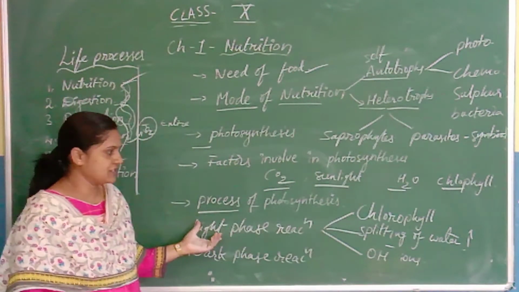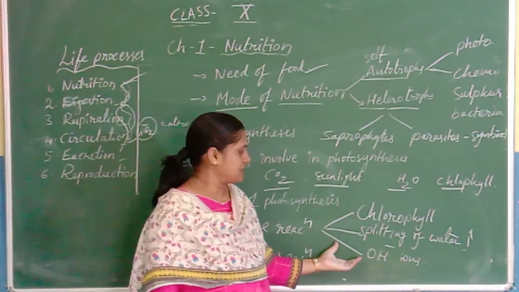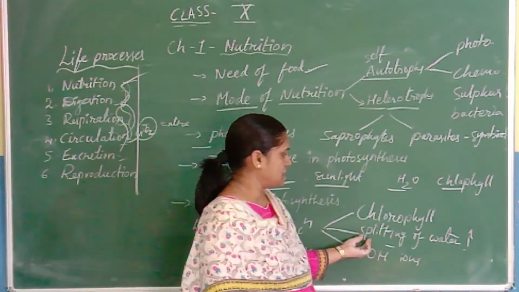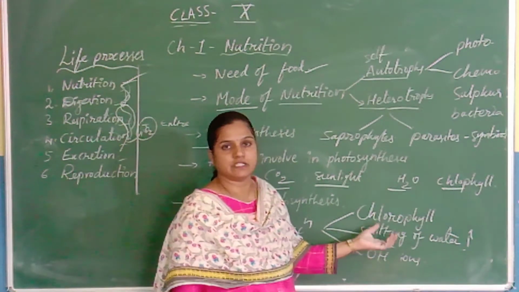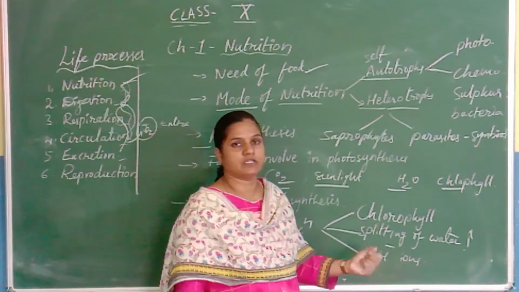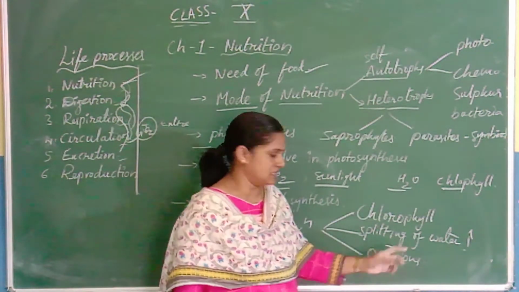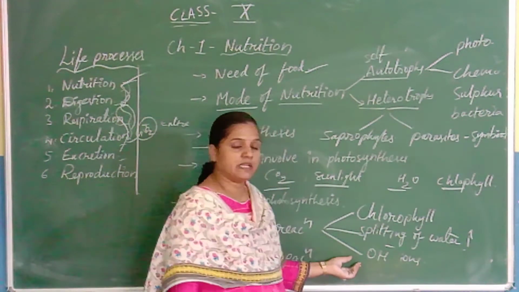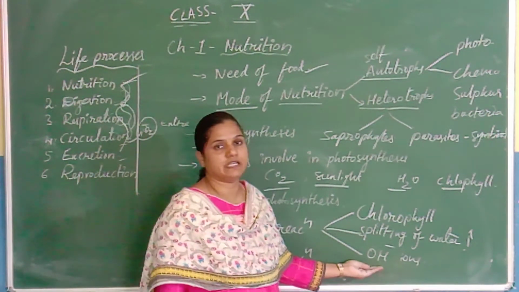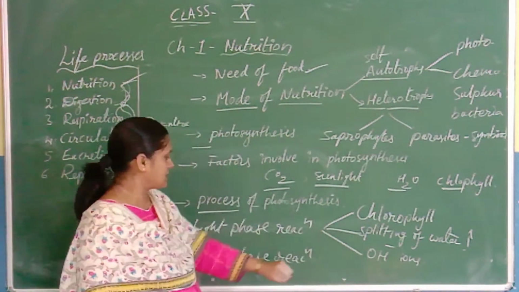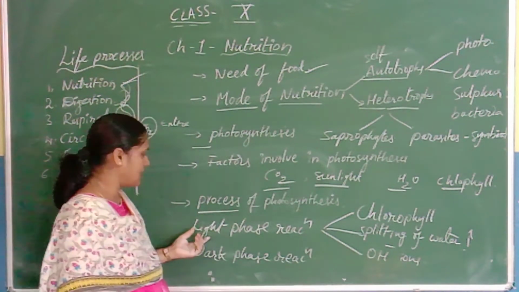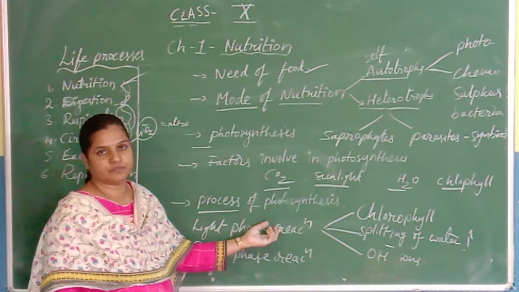During light phase reaction, there are three steps involved: activation of chlorophyll with the help of sunlight, and the splitting of water molecule in presence of sunlight. The splitting of water molecule is also known as photolysis. And the final step in the light phase reaction is formation of hydroxyl ions. All these reactions occur only in presence of sunlight, hence they are called light phase reaction.